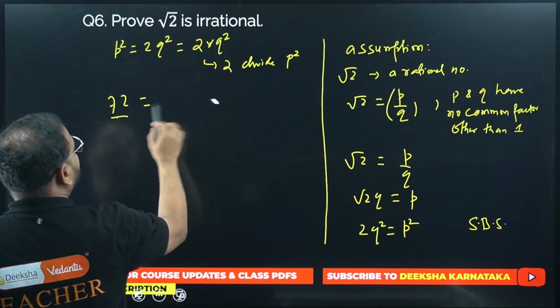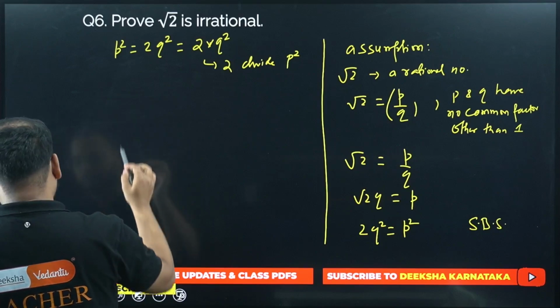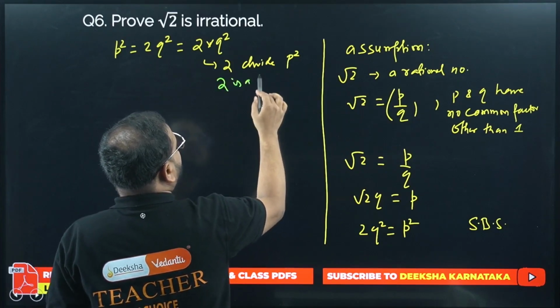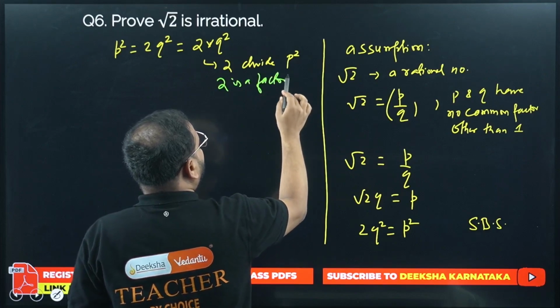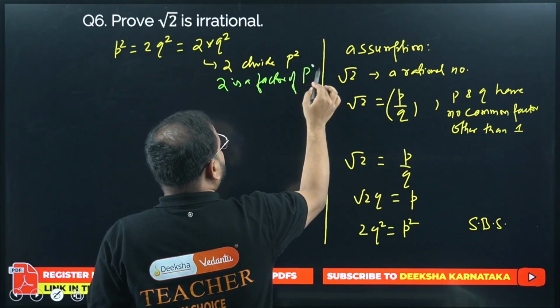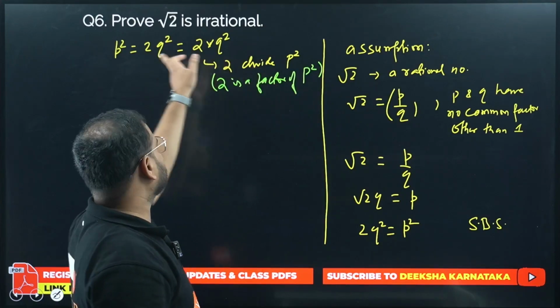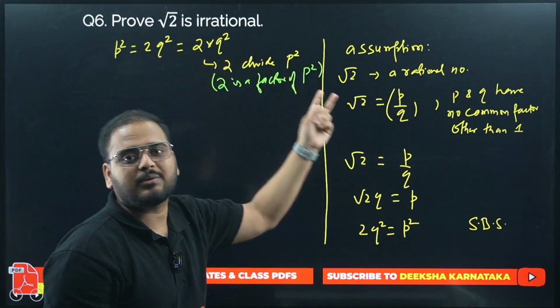If you don't want to write divide, you can write this also: 2 is a factor of p square. If the first statement confuses you, 2 divides p square, write it as 2 is a factor of p square. How? I just explained it. 72 equals 2 times 36.